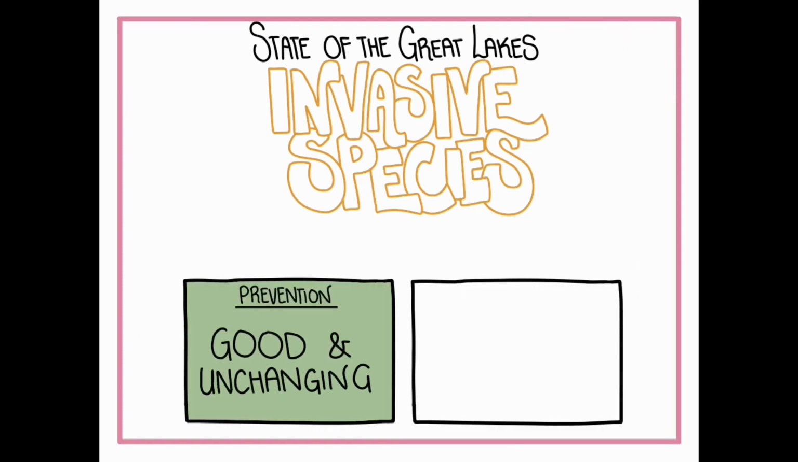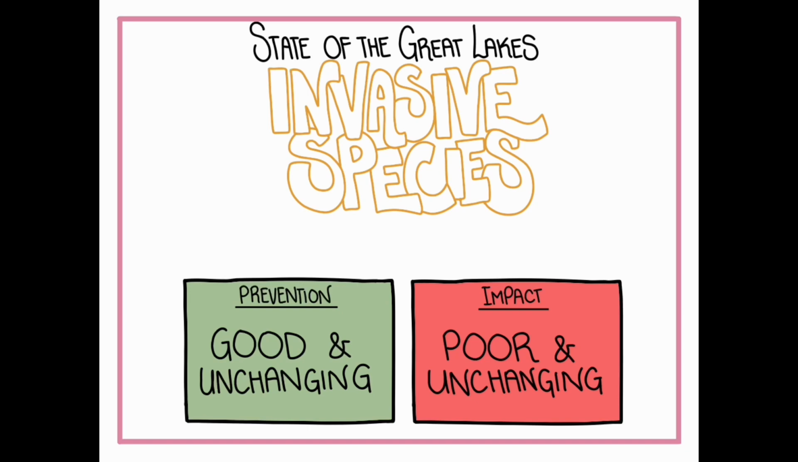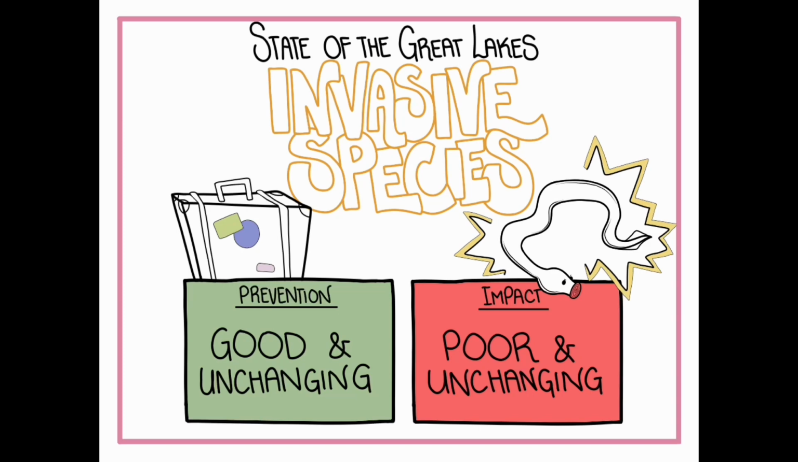Currently, prevention of establishment of aquatic non-indigenous species is assessed as good and unchanging, while impacts of existing aquatic invasive species is poor and unchanging, signaling that preventing new species from establishing in the Great Lakes has been successful. However, those that are already established are causing significant impacts to the ecosystem.